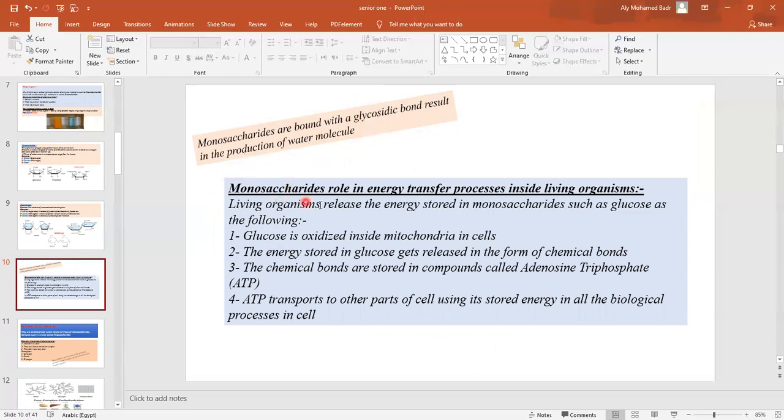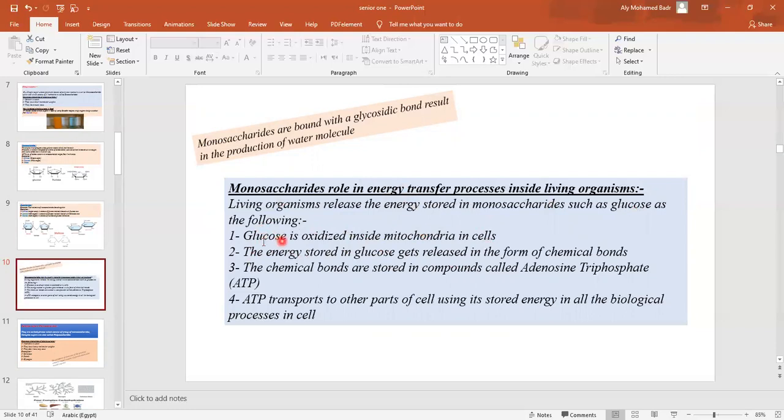The monosaccharides play a role in the energy transfer process inside living organisms. Living organisms release the energy stored in monosaccharides such as glucose in the following steps. First, the glucose is oxidized inside the mitochondria in the cell. The mitochondria is the factory of the energy inside each cell.